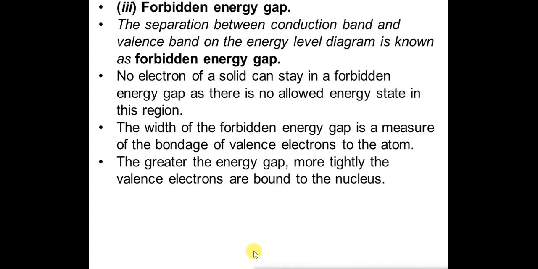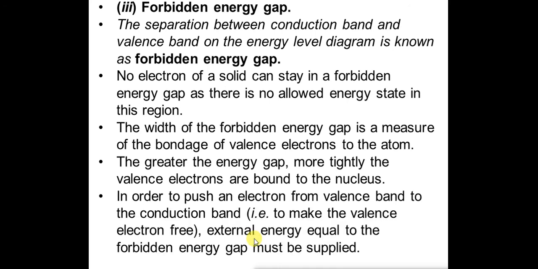So in order to push an electron from the valence band to the conduction band, that is, to make the valence electrons free so that they can carry the current, external energy equal to the forbidden energy gap must be applied to the electron so that it can move from the valence band to the conduction band.